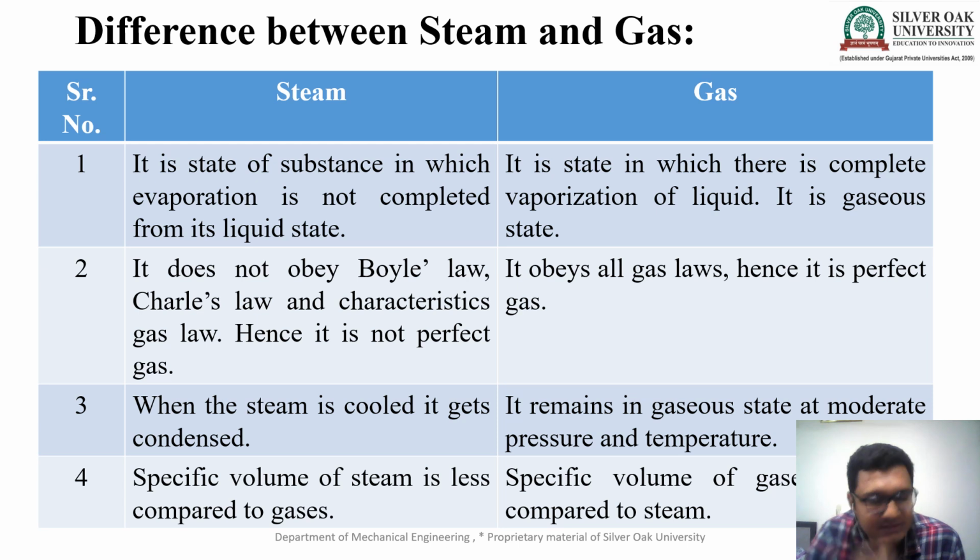Now we differentiate steam from gas. What is the difference between steam and gas? If we supply heat to water, it gets converted into steam. It is the state of a substance in which evaporation is not completed from its liquid state. And if I supply heat to the water and it gets totally converted into gaseous form, that means the evaporation is completed. It is the state in which there is complete vaporization of the liquid. It is a gaseous state.